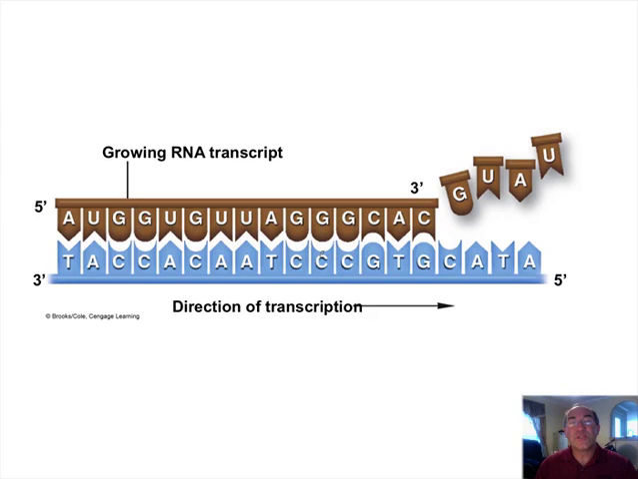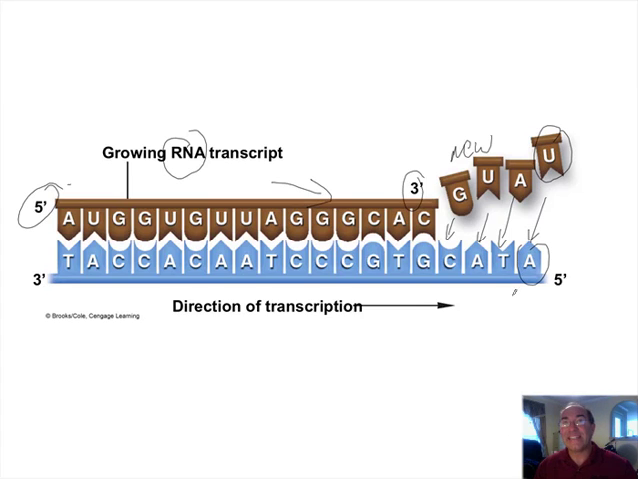And this is a short diagram to remind you that anytime you're making RNA or DNA, new nucleotides are always added in a 5' to 3' direction. So these are the new nucleotides coming in right here, matching up to their respective bases. Remember, there's a uracil matching up against adenine in RNA.